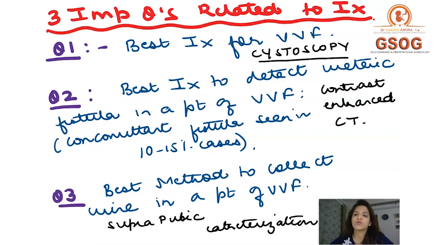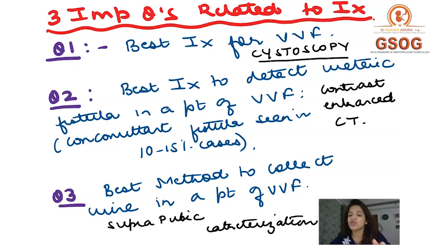Next important question is, what is the best investigation to detect ureteric fistula in a patient of VVF? Now, this is something which is called a concomitant fistula. A concomitant fistula means that a patient of VVF is also having a ureteric fistula. So, in all patients of VVF, you have to rule out ureteric fistulas because a concomitant fistula is present in 10 to 15% cases.